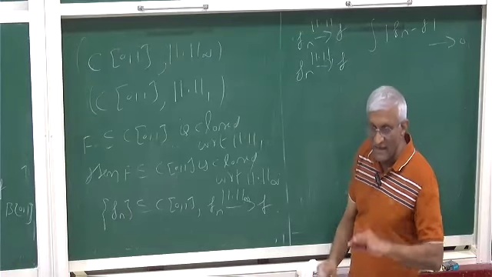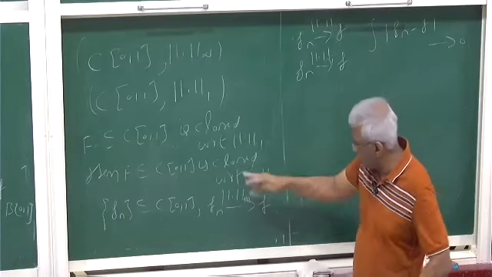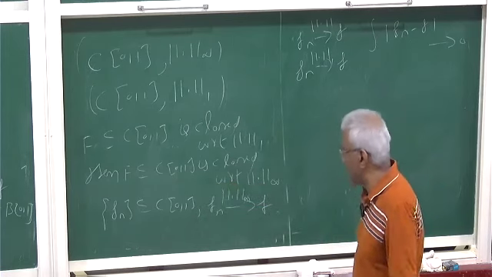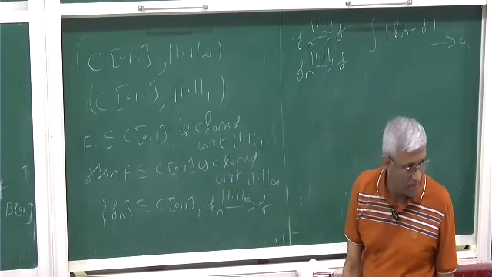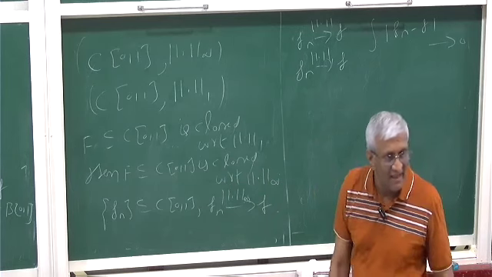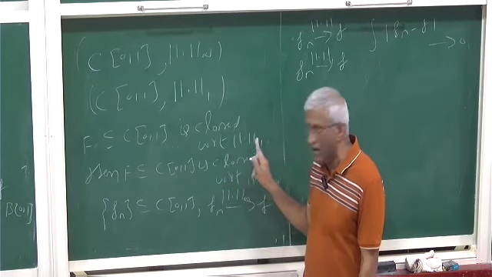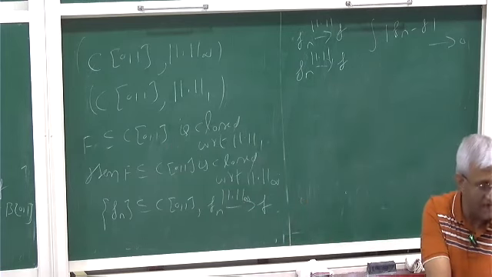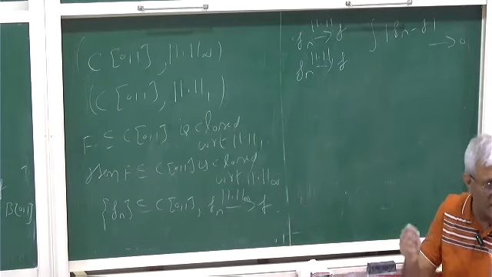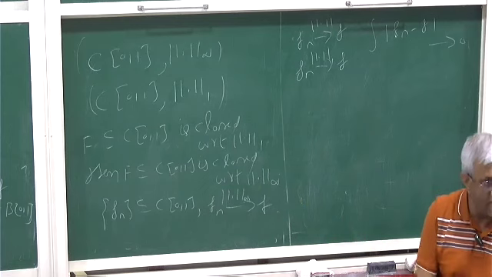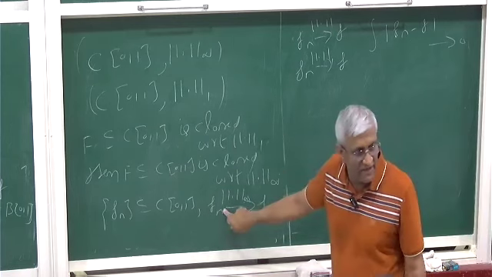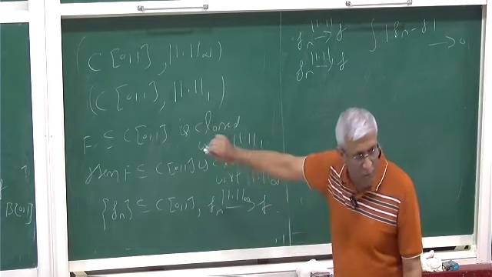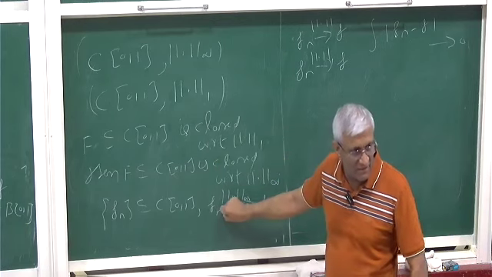I am saying that if Fn converges to F in norm infinity, it implies Fn converges to F in norm 1. Closed is the other way: if it is closed with respect to norm 1, then it is closed with respect to norm infinity. Similarly, open with respect to norm 1 will imply open with respect to norm infinity.